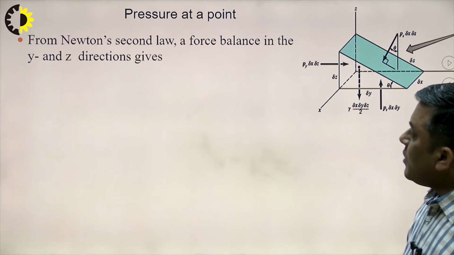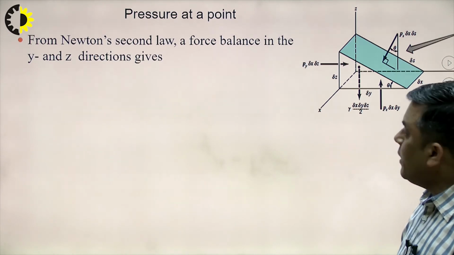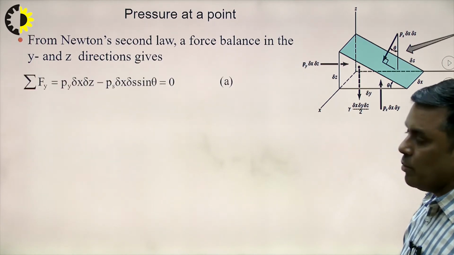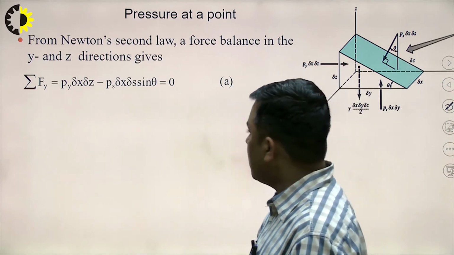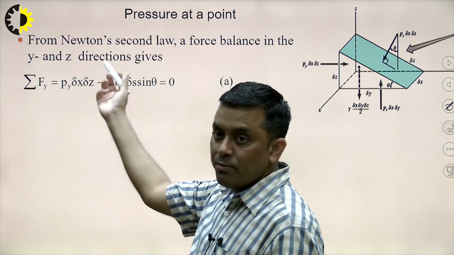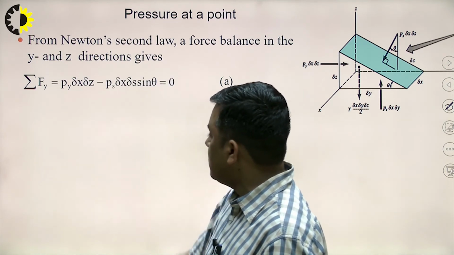From Newton's second law, a force balance in the y and z direction gives what? Obviously sigma Fy equal to 0. If the fluid element is in equilibrium, then we can apply this equation.